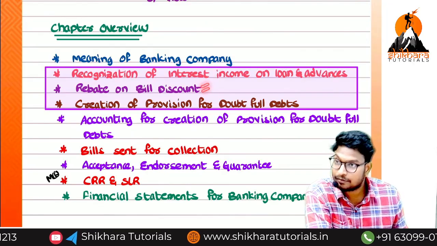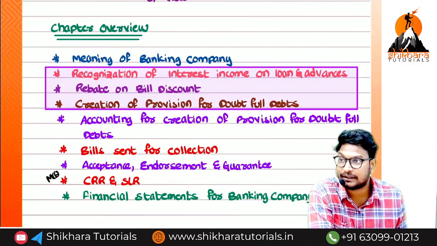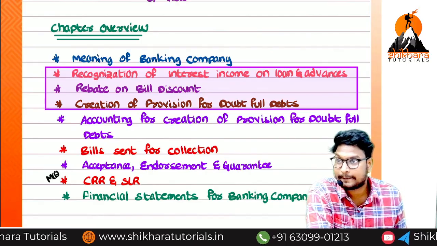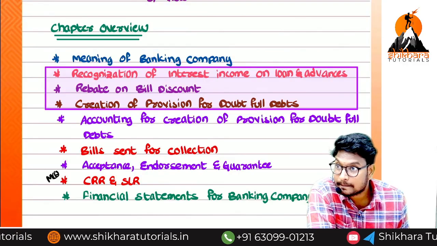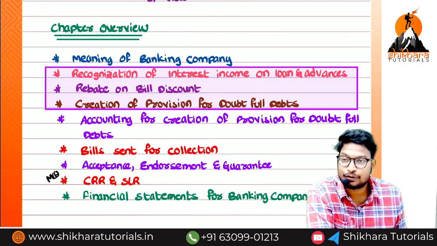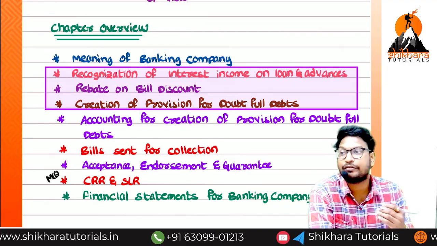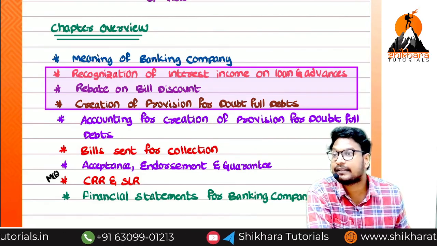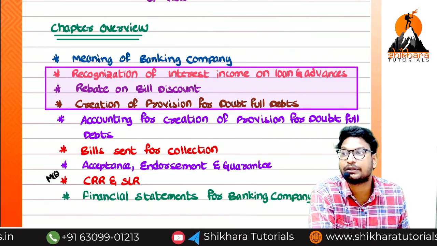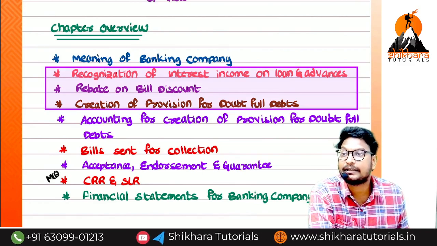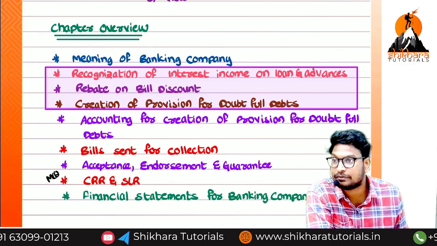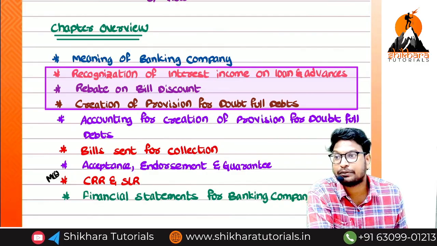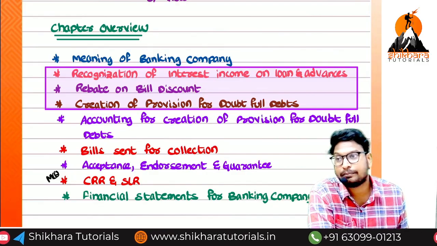And rebate we know. Can you tell me the entry for the bill discounting? Bill purchased and discount account debit to what? To customer account, because whatever the amount we need to pay, to interest income account. And again interest income, either we can transfer to the P&L account if it is related to the current year. If it is not related to the current year, you have to transfer to which account? Rebate account. Can you tell me the entry? Interest income account debited to P&L account to rebate on bill discount.